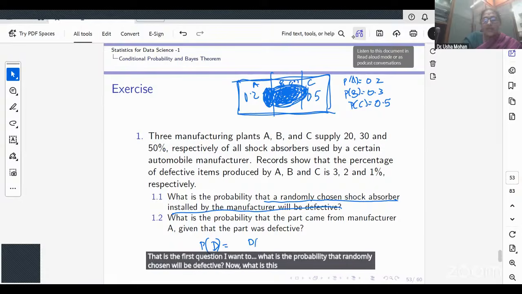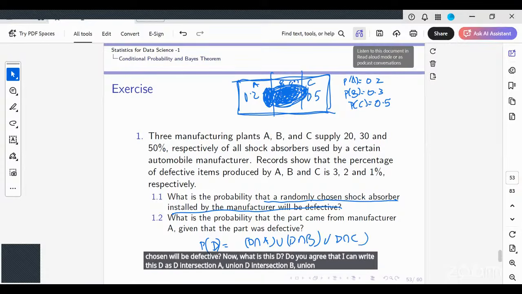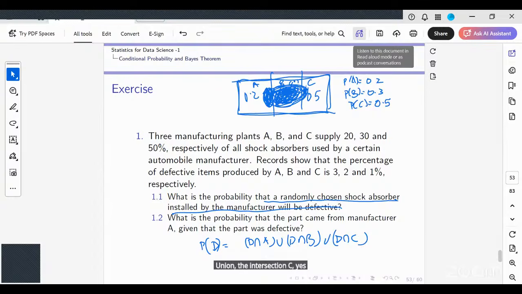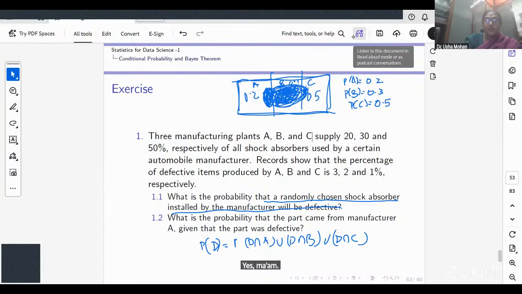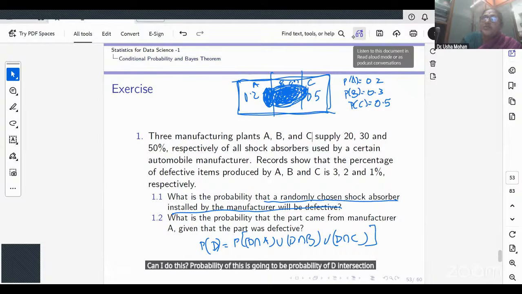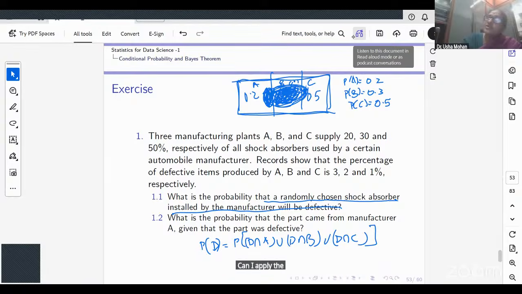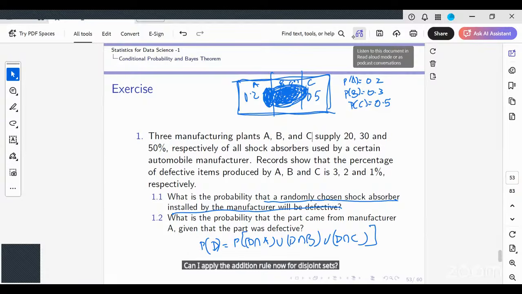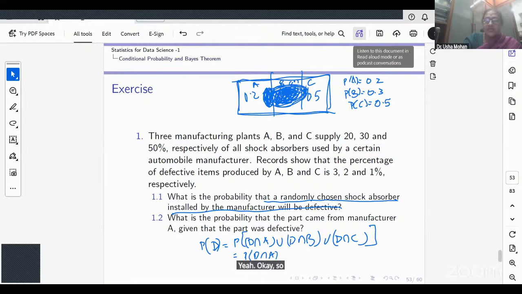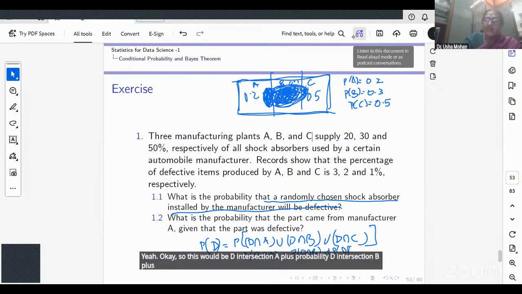Would you all agree that I can write D as D intersection A, union D intersection B, union D intersection C? Can I do this? So the probability of this is going to be the probability of D intersection A, union D intersection B, union D intersection C. Can I apply the addition rule now for disjoint sets, and multiplication for intersection? Okay, so this would be probability D intersection A plus probability D intersection B plus probability D intersection C.